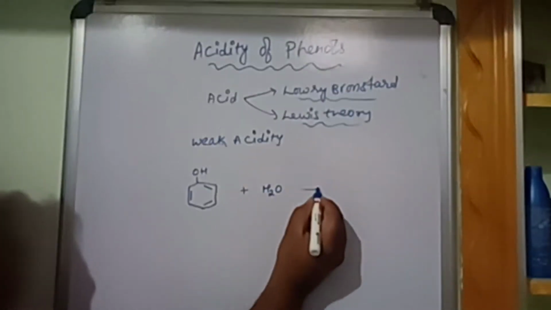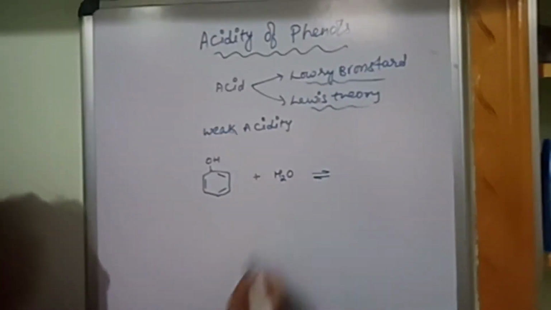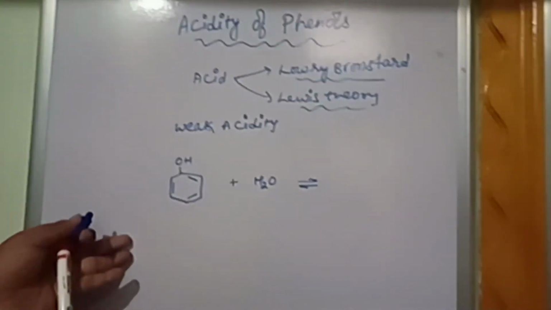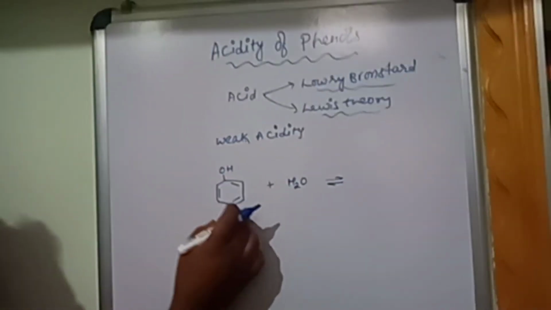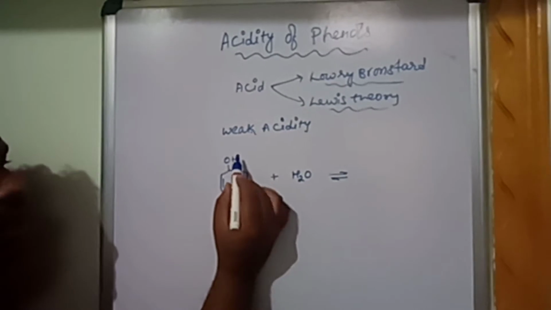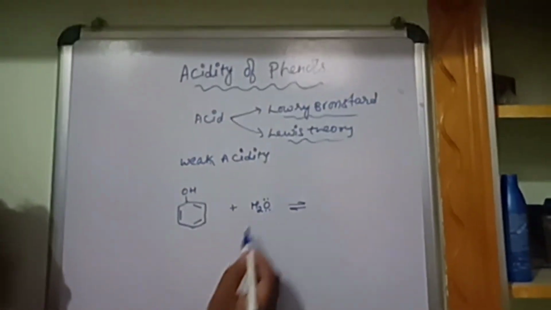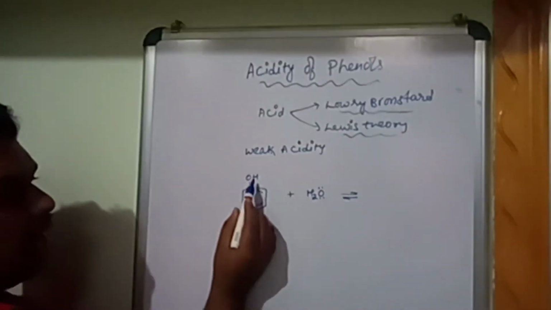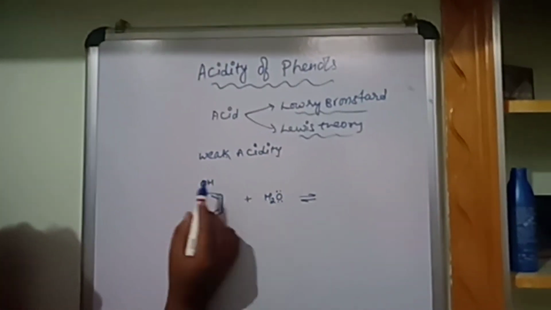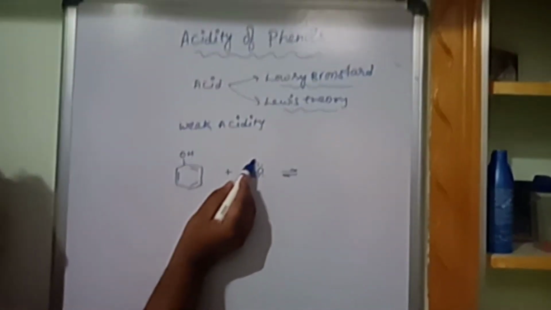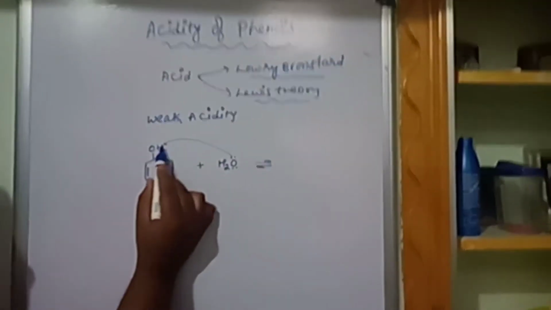Just now we discussed the Lowry-Bronsted theory and the Lewis theory. According to those theories, an acid is a substance which donates hydrogen as a proton. Here oxygen has two lone pairs of electrons, freely available lone pairs. This hydrogen will be donated, and the oxygen will take these electrons.